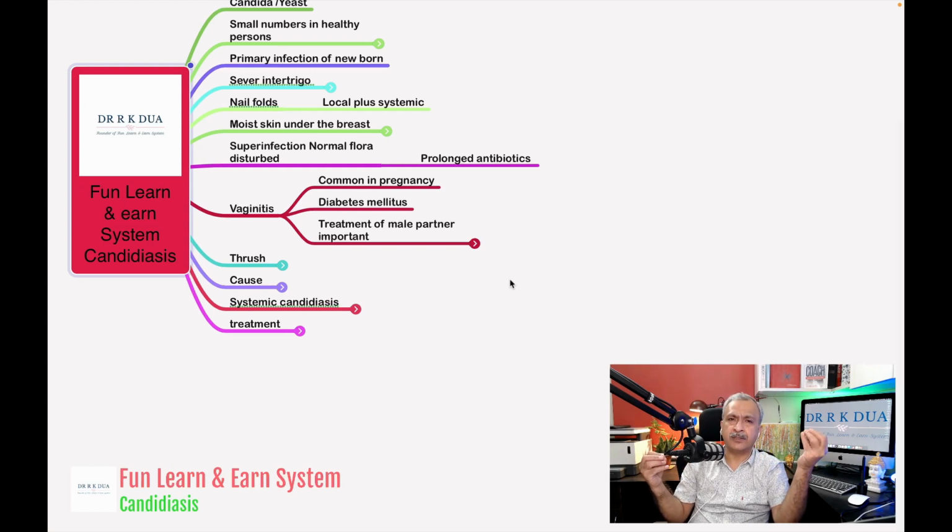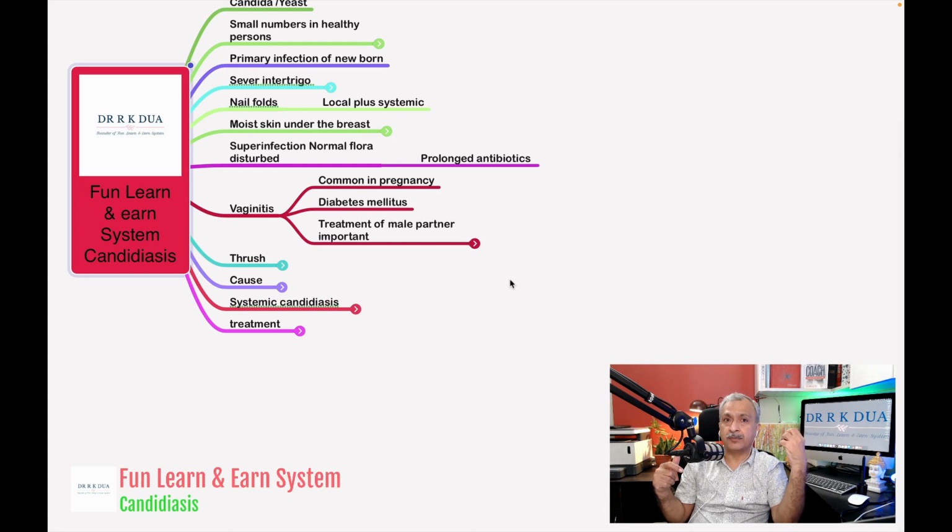So what are the various stages or common causes of low immunity in the females? First is the pregnancy. Because the pH also changes, pH changes along with the moisture is there, and the candida finds it a good opportunity. Diabetes mellitus, low immunity, high blood sugar level, and many times in case of females, candidiasis and balanoposthitis in case of males.